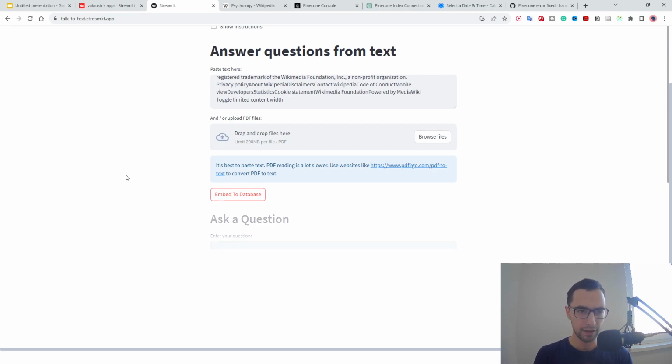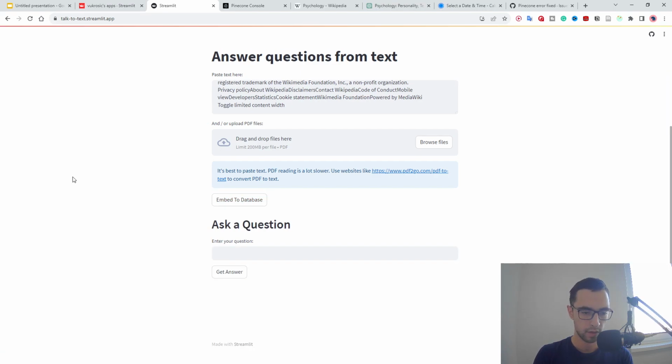Now, since there are 20,000 words, it's gonna take maybe half a minute to a minute to embed all of this. The more thousands of words you have, a few more minutes it's gonna take to embed it. It took about 40 seconds to embed it into the database, and now I can ask any kind of question that can be found in this text.